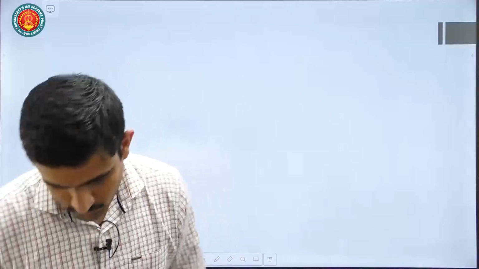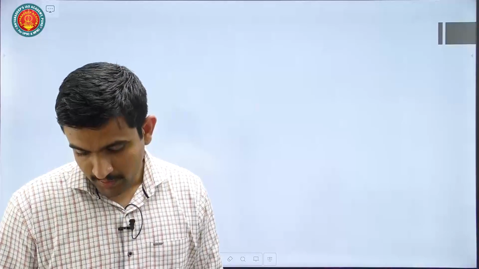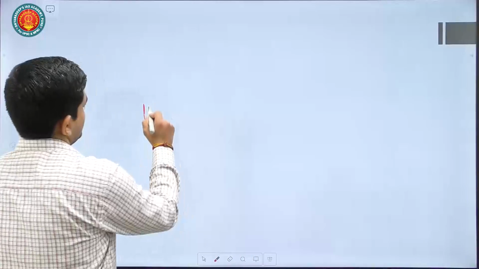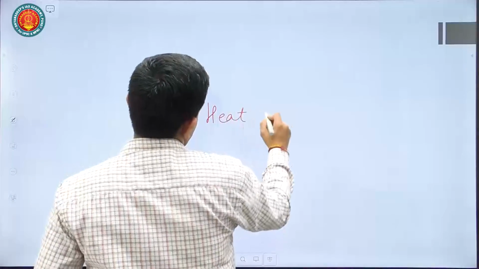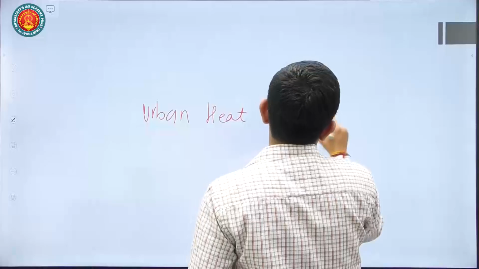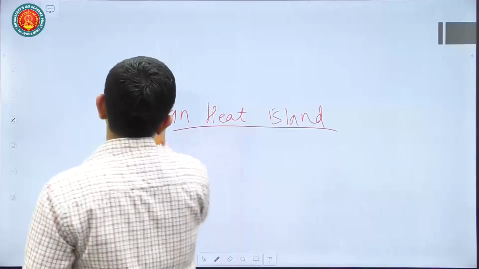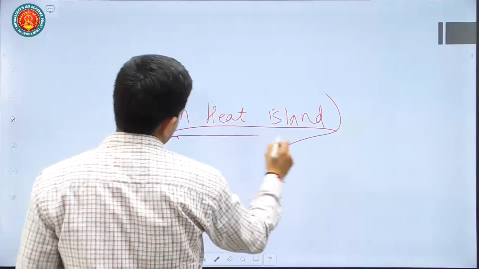Now question number 11 in that particular test is asking what do you understand by urban heat island effect? Mention the factors that give rise to this phenomenon. In this question, you can initially define what is this urban heat island.